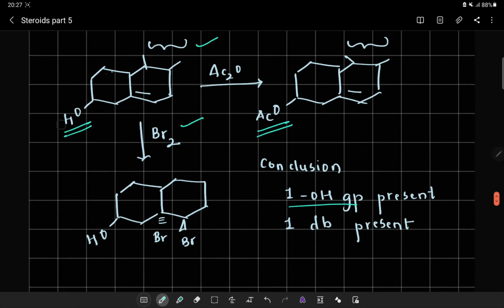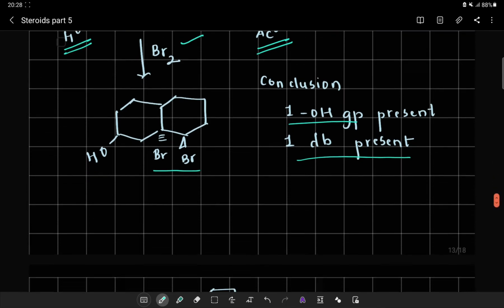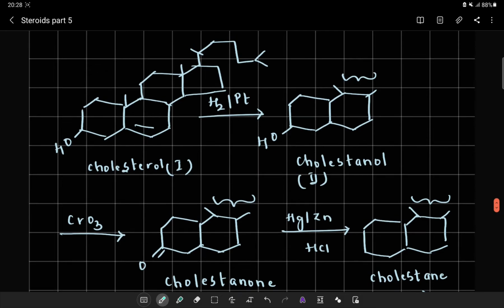Cholesterol, upon reaction with bromine in acetic acid, gave a dibromo compound. This dibromo compound concluded that there is one double bond present. So these were the first two reactions that we tried to understand. That is, there is a presence of one OH group and there is a presence of one double bond. Further, we saw many conclusions based on which we will be looking for the reactions.